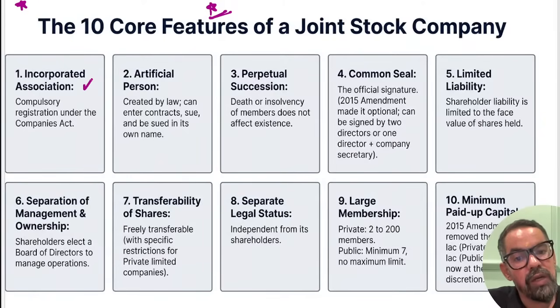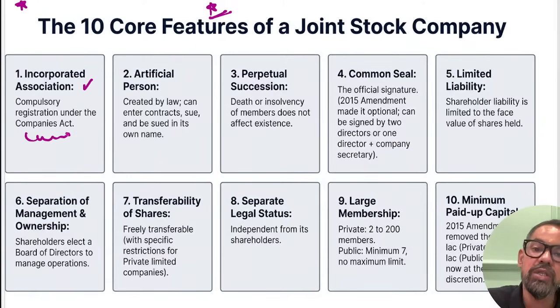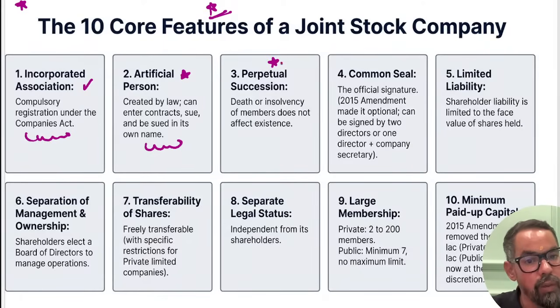Incorporated association means it is a registered firm which is registered under the Companies Act 2013. Artificial person, it is an artificial person created by law. It does not have any physical appearance, but it acts like a human being. It can enter into sale and purchase or any other contract. Perpetual succession, very, very important one. When it comes to perpetual succession, death of proprietor or owners does not affect the life of the business.